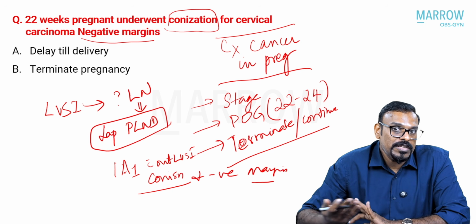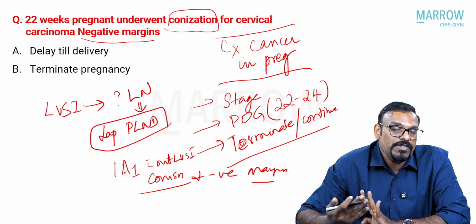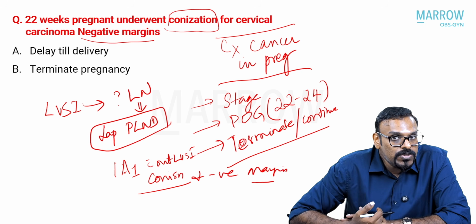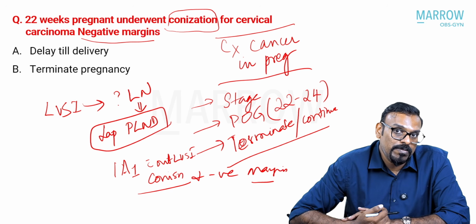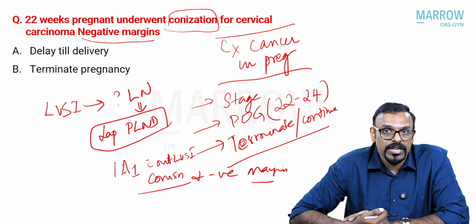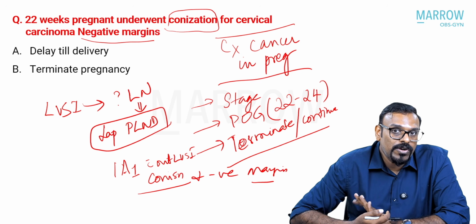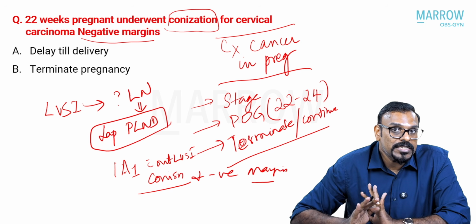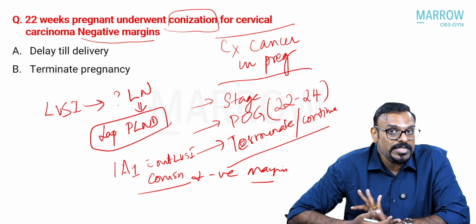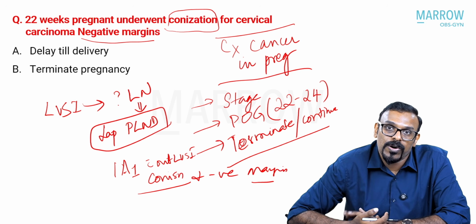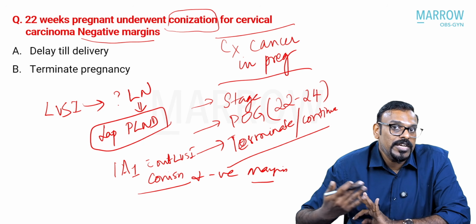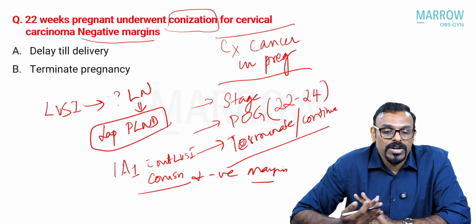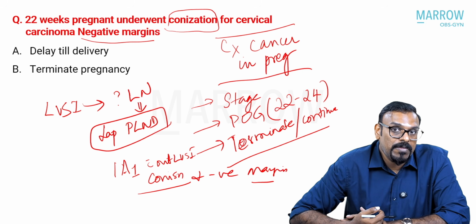So if you have done conization, margins are negative, you think it is somewhere between 1A1 to 1B1, and the patient has already crossed the period where you can effectively take out the lymph nodes, and the patient wishes to continue the pregnancy, keeping in mind that you have already removed the tumor from her body, you can actually delay till the delivery. Actually speaking, if you had another option of no further treatment required or patient to be kept under follow-up, and if you're sure that this case is a 1A1 without LBSI, then this conization itself is the treatment for her and she can be kept under follow-up afterwards. If she falls into the spectrum of 1A1 with LBSI to 1B1, anywhere between that, you can delay till delivery because the conization margins are negative.